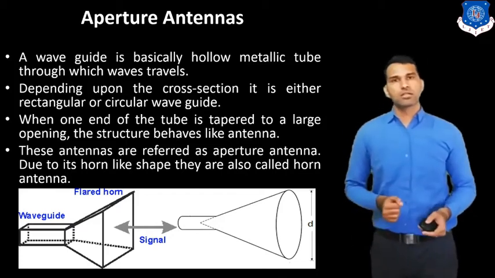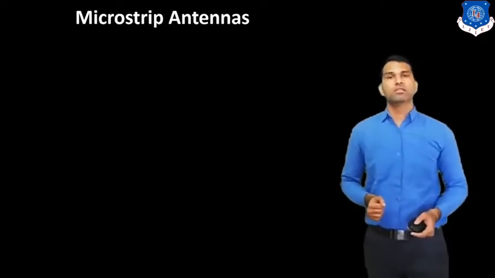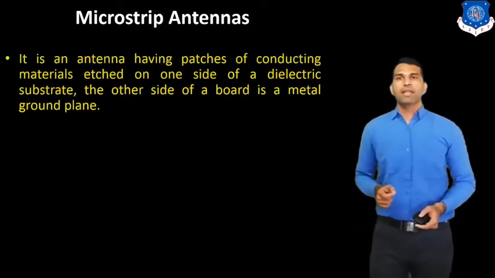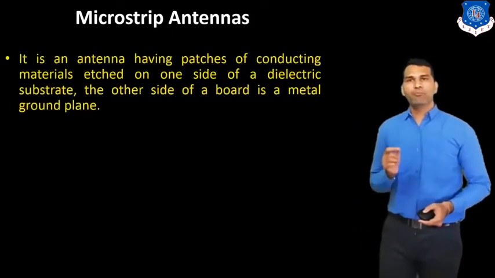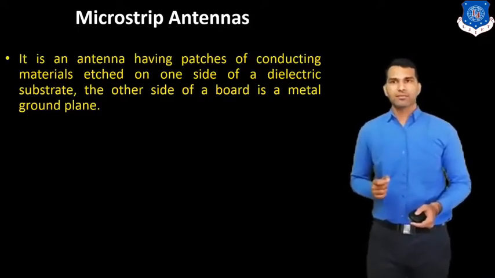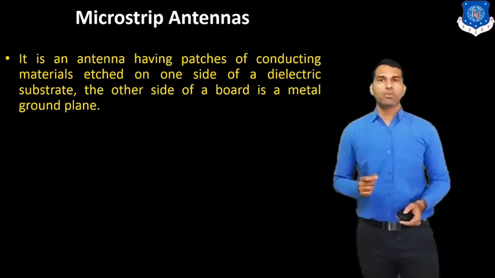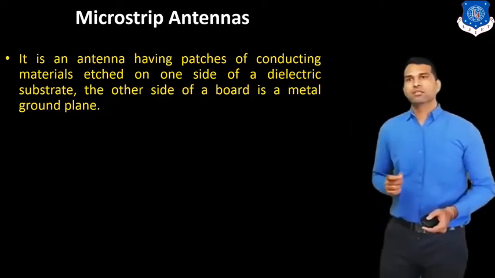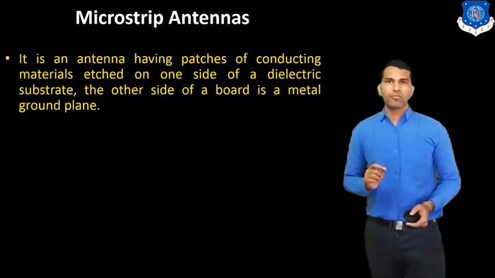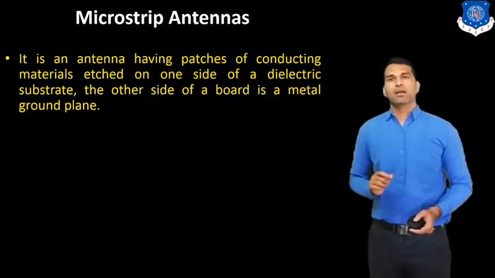Now we discuss the third type of antenna, the microstrip antenna. It is an antenna having a patch of conducting material attached on one side of a dielectric substrate. The other side of the substrate is a metallic ground plate.